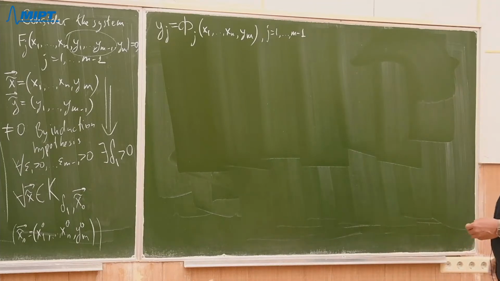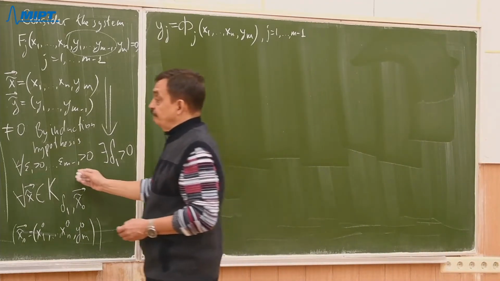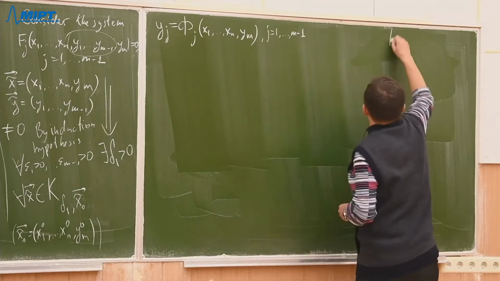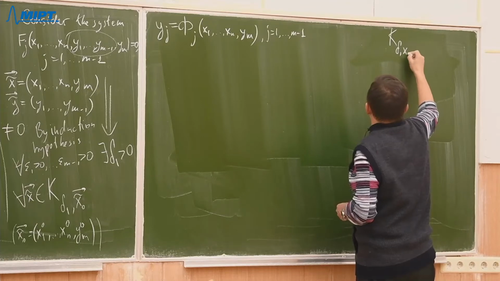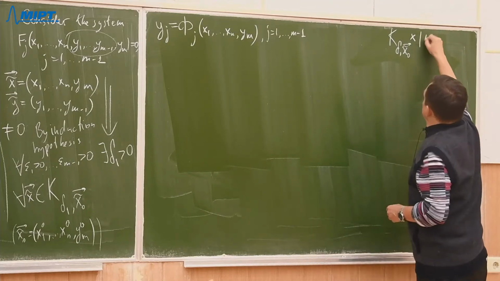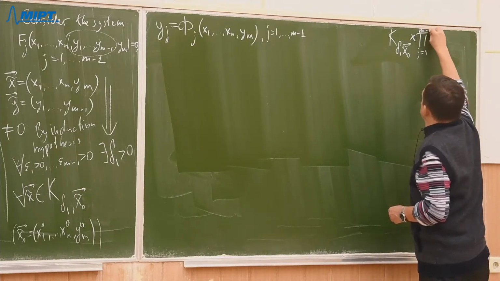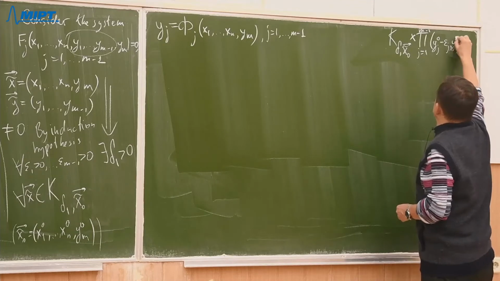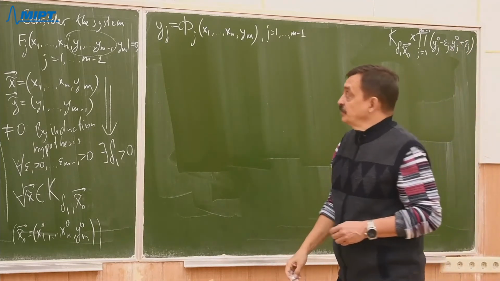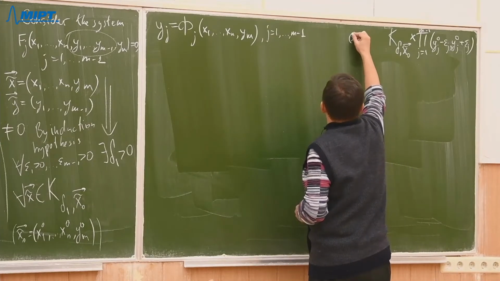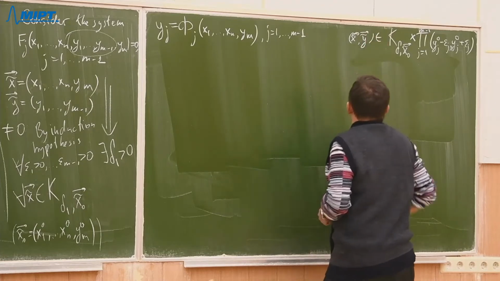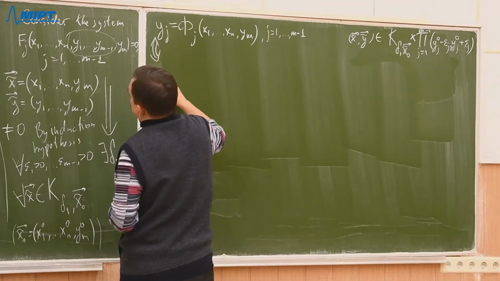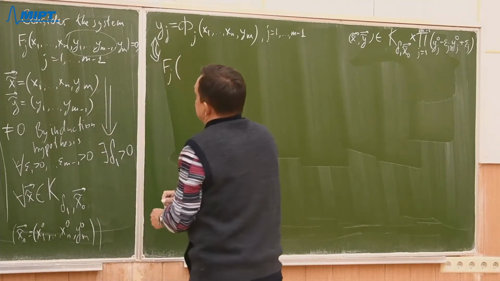So there are m minus 1 functions such that for all x and for all y in such a product, x tilde times the product over j from 1 up to m minus 1 of yj0 minus epsilon j, yj0 plus epsilon j, if x tilde, y tilde is in this Cartesian product, then that system of equations is equivalent to the system of equations if we substitute.